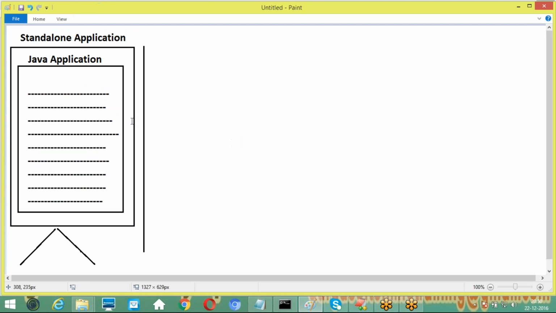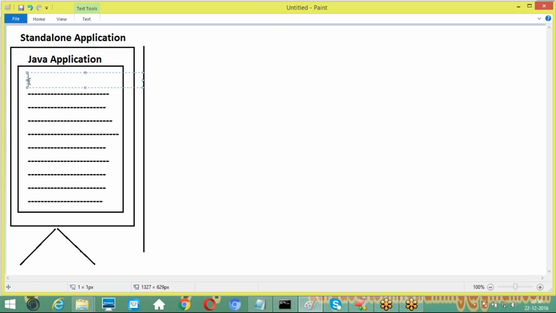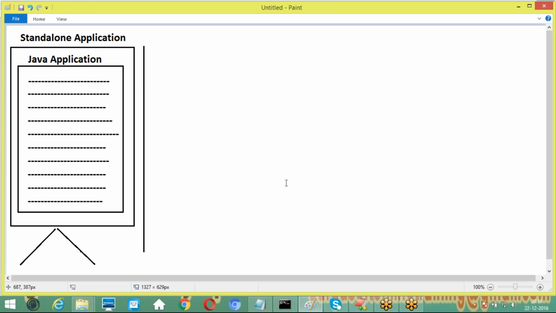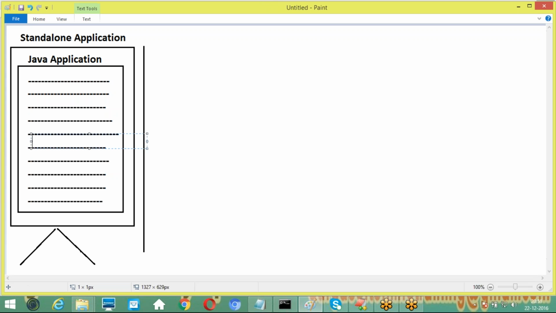If you design any application without using client server architecture, just by distributing the complete application logic over a single machine, then this type of application is called which one? A standalone application. Good. The complete application is distributed here itself. We don't have more than one machine here. So this is called a standalone application.